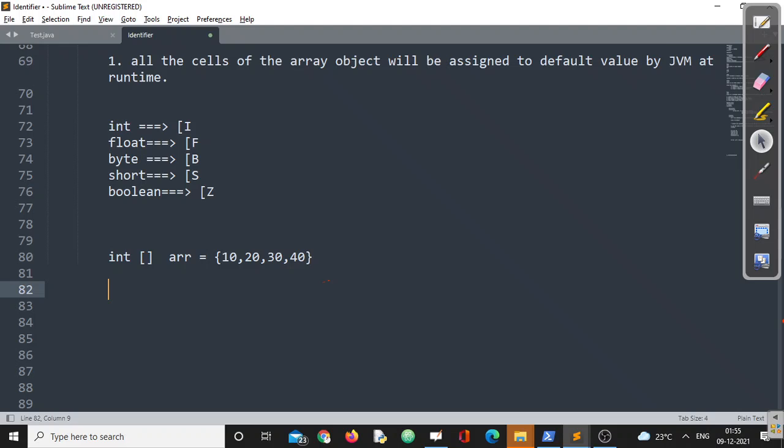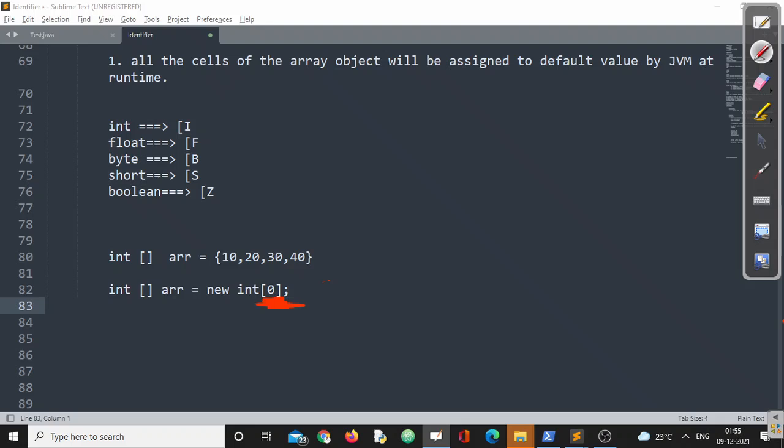If you can understand the single dimension array, double dimension array is not a big deal. Suppose I am writing here ARR is equal to new int of 0. Can you please confirm whether this is valid or not? I have written 0 only.